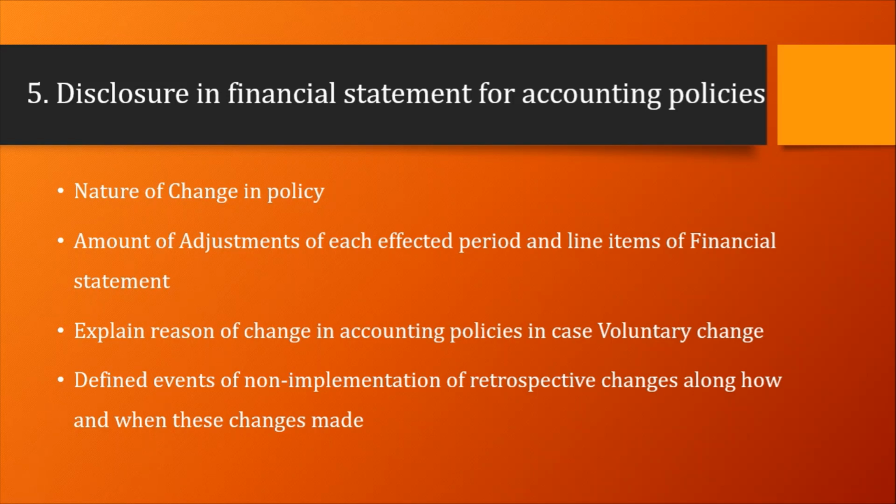This means they have to disclose all the adjustments related to prior period items for each line item. Second, if retrospective restatement is not practicable, it has to disclose the circumstances which make it compulsory for the management to not apply these changes.